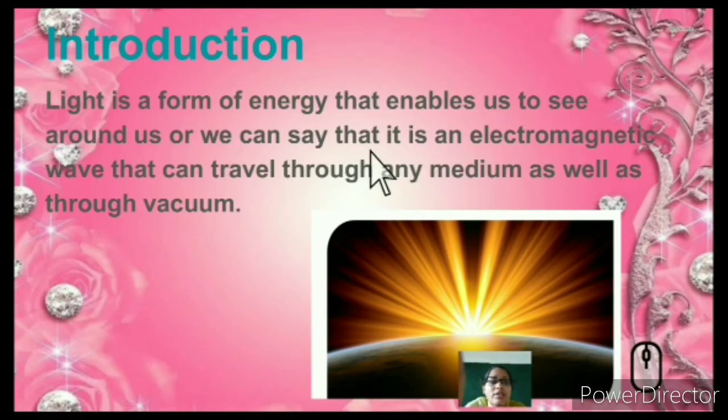So what is light? We all know that we require a light source to enable us to see. How we are able to see is because of an electromagnetic wave. It travels through any medium as well as through vacuum. Such a form of energy is known as light. You can see here the formation of light. We are able to see because of the reflection of the light.